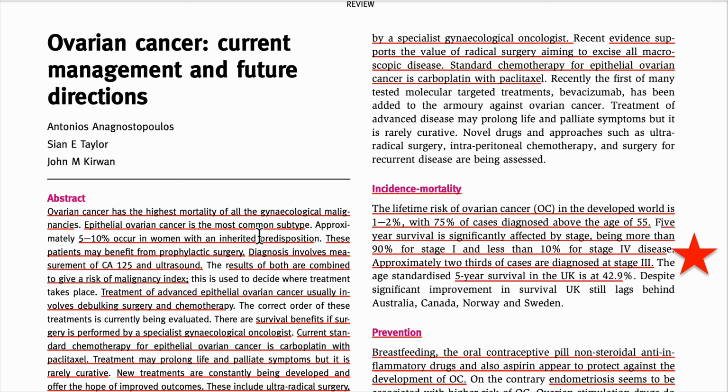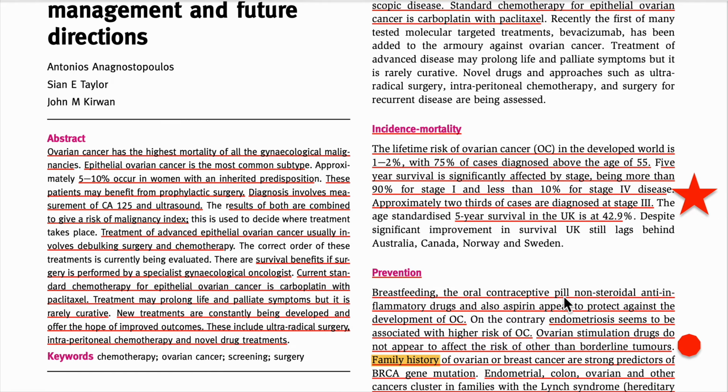Now, if he asks you the overall 5-year survival rate, it is only 42.9%. So sometimes we don't remember this 42, so we can say it is 43%, if the MCQ comes.